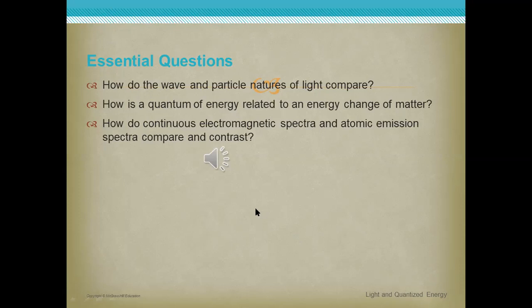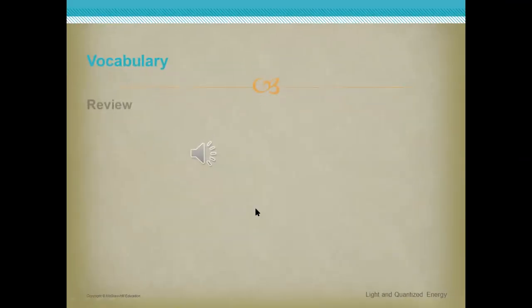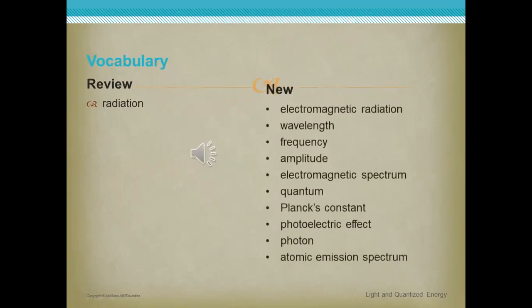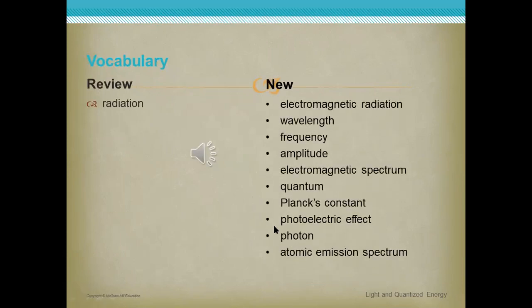Okay, thanks, my friend. So the vocab that we studied before is radiation. But the new vocab that you are going to study in this session, please listen well. Electromagnetic radiation. Wavelength. Frequency. Amplitude. Electromagnetic spectrum. Quantum. Planck's constant. Photoelectric effect. Photon. Atomic emission spectrum.